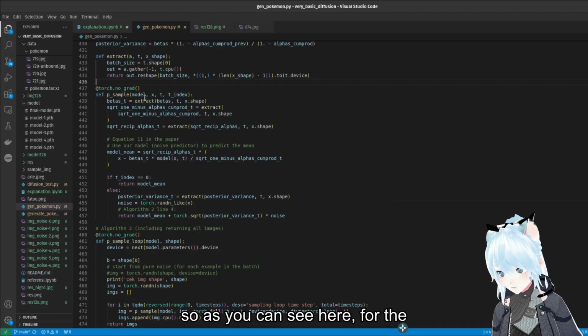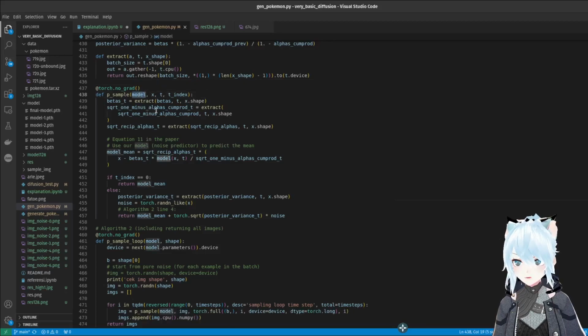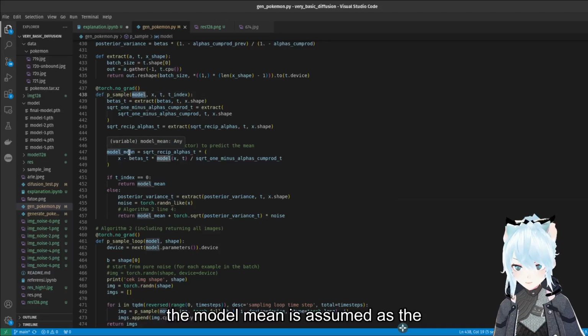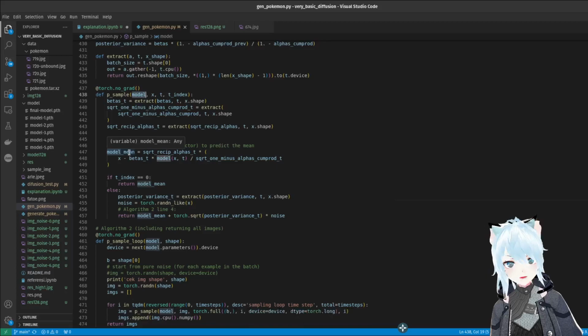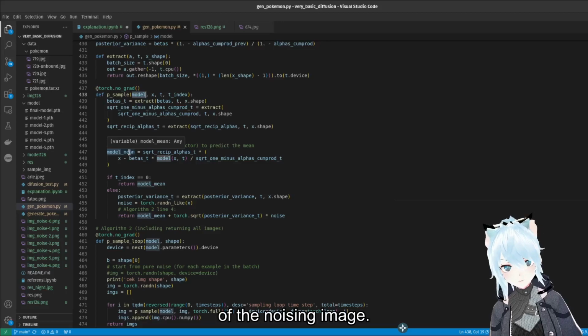So as you can see here, for the denoise process we need the model. So the model will find the model mean. The model mean is assumed as the original image or the previous image in the process of the noising image.